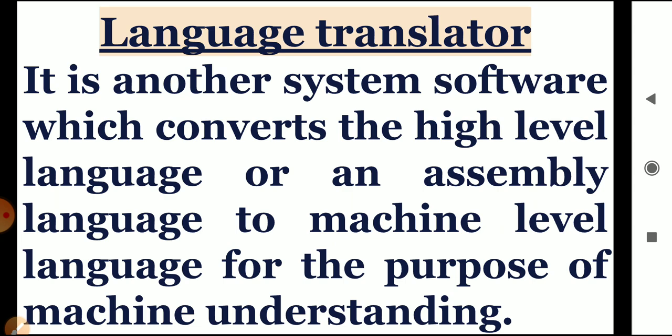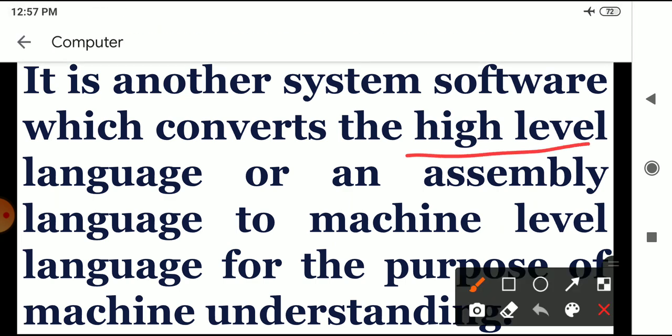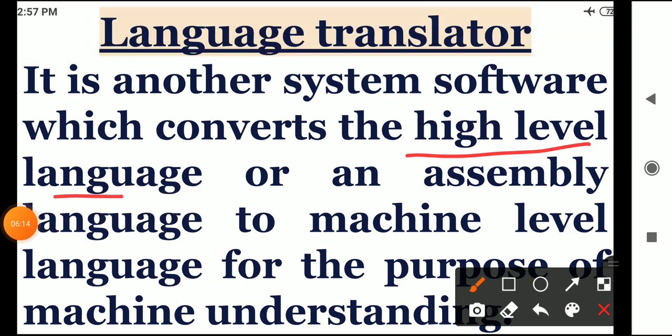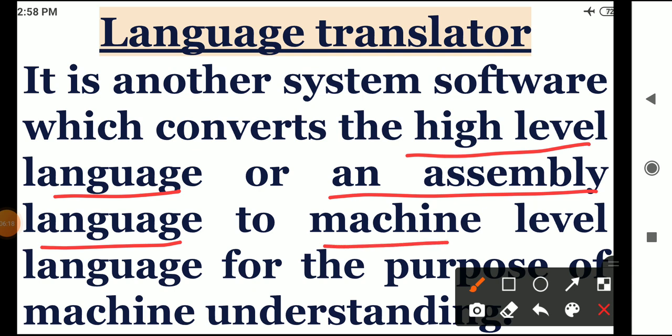So for the machine understanding, we need a translator, and that translator is known as language translator. So it is another system software which converts high level language or an assembly language to the machine level language for the purpose of machine understanding.